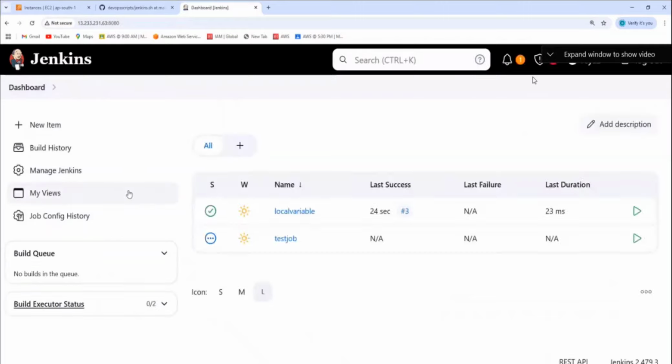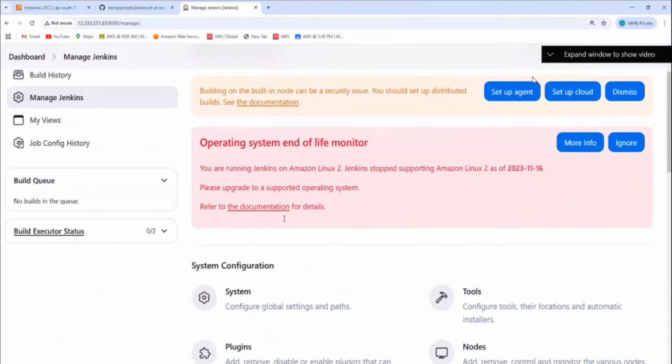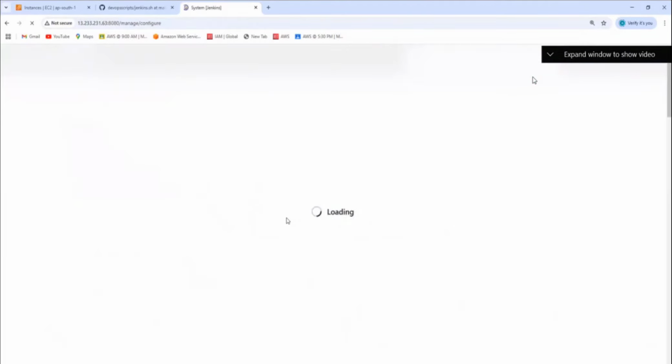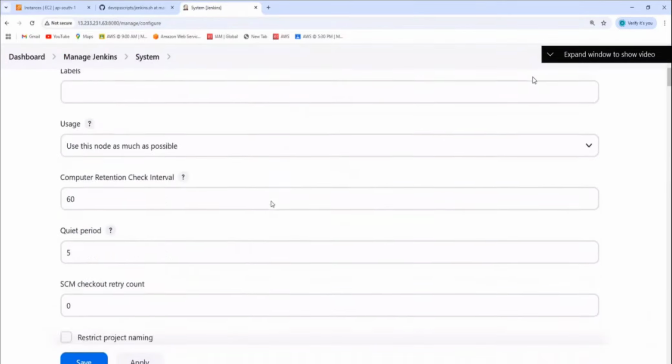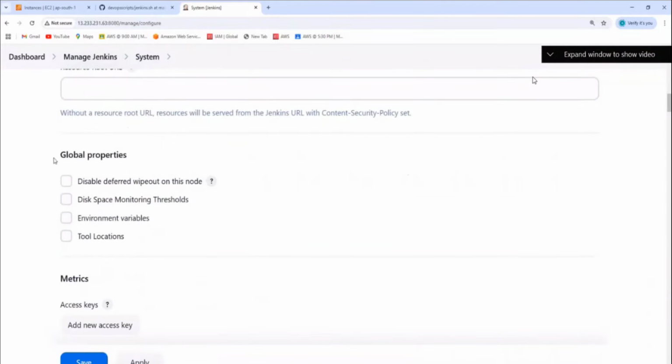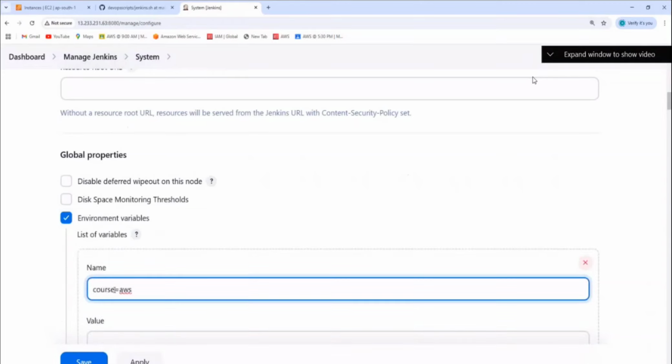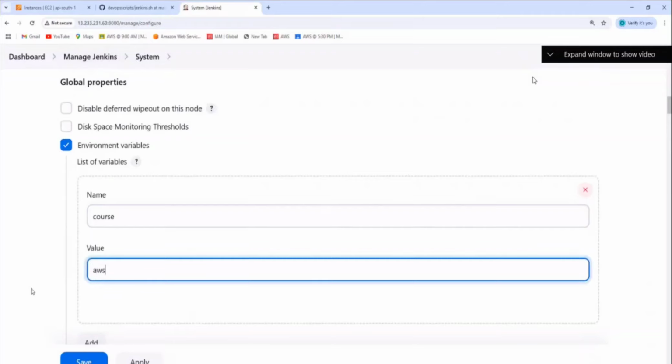Global variables can be defined at the Jenkins system level. Go to System, and under it we have Global properties. Right here in Jenkins we have the global properties. Do you see this? Environment variables, click on it. Add name is equal to course, value is equal to AWS. Click on save.